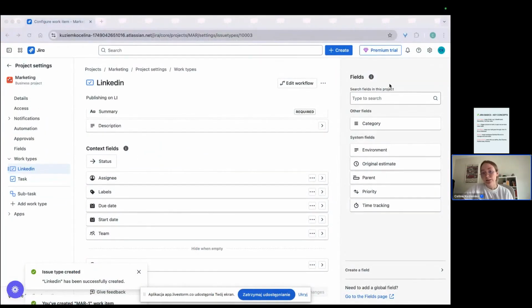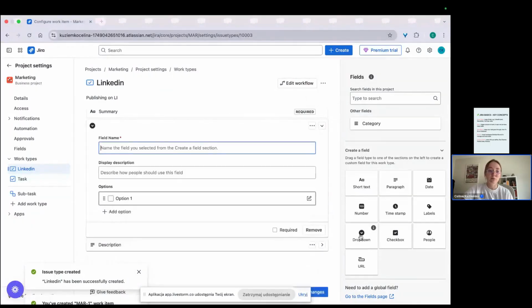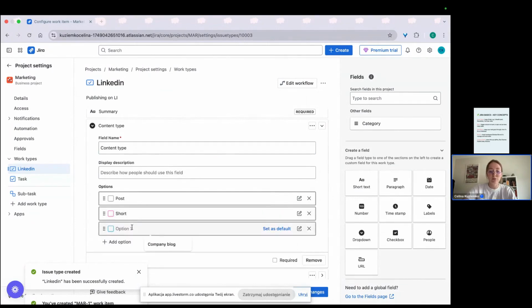Here you have some fields to choose from, but you can also create your own field. For example, you can do a dropdown. Let's use this use case from the labels: content type, and you can add options like post, short, and article, right?